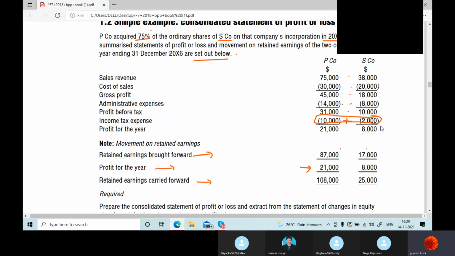What is the profit of the subsidiary company this year? 8,000. Out of this 8,000, 25% goes to whom? Just calculate. 2,000. That 2,000 would go to NCI, and the rest of the 6,000 would be given to the parent company.